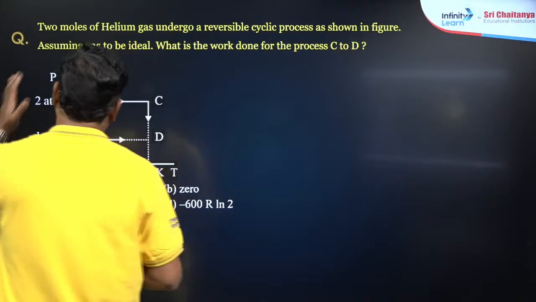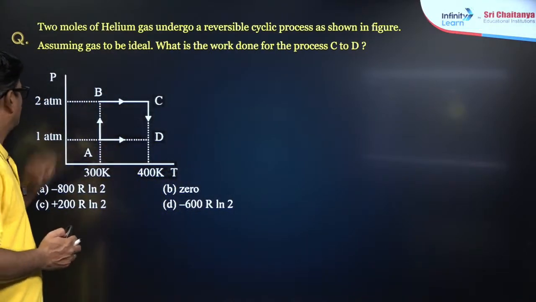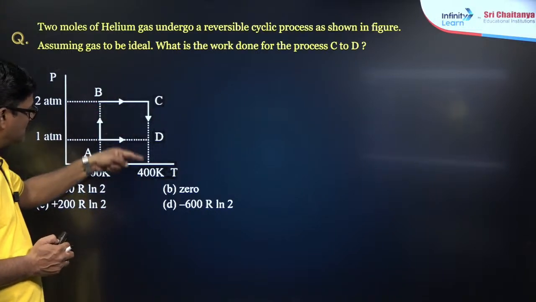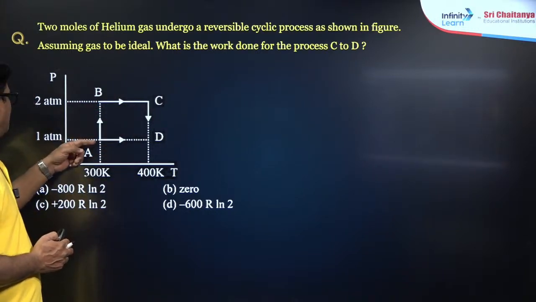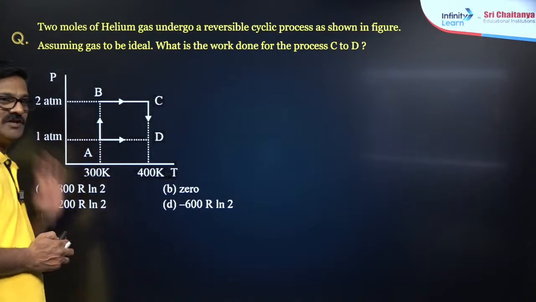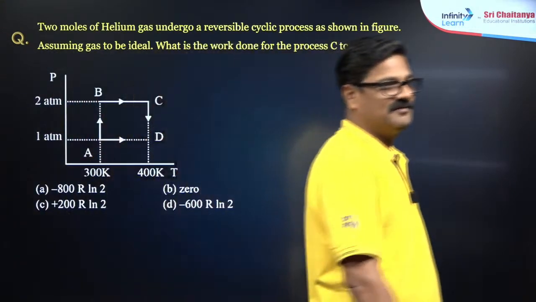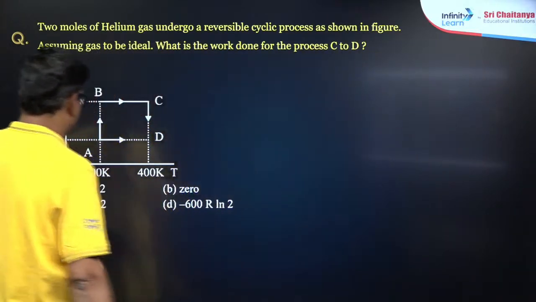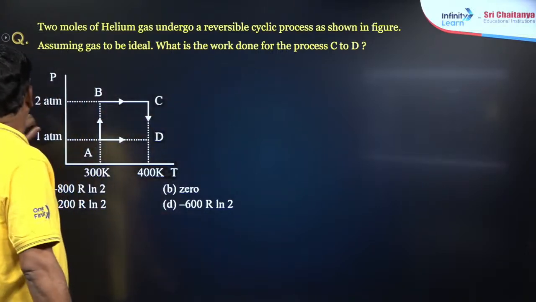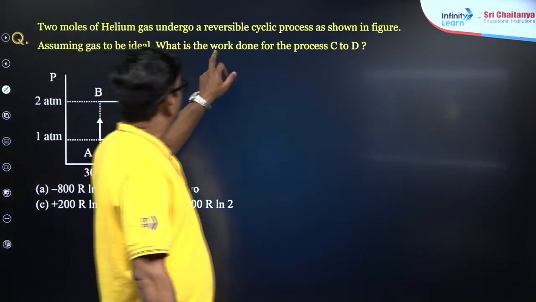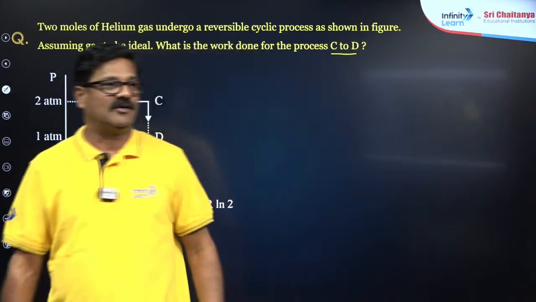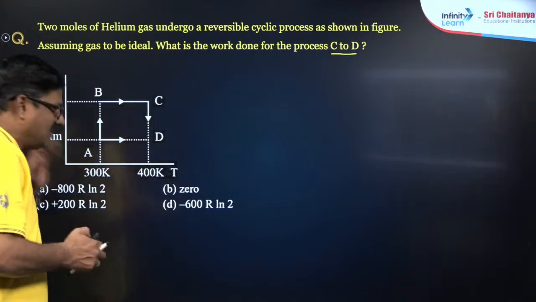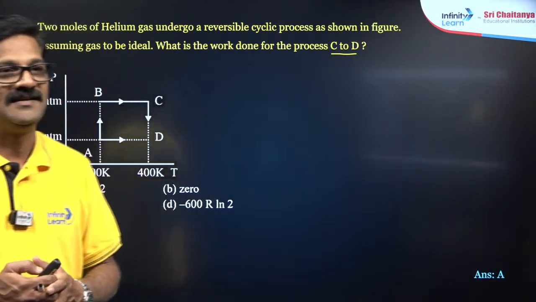Okay, what will be the answer? B to C, pressure is constant, isobaric process, and C to D, isothermal process, and A to B is again an isothermal process. Megharai, hello, how are you doing? You want to say B, how can that be, son? You are asked to calculate the work done in process C to D. So we'll see, this is going to be A. How is it A?